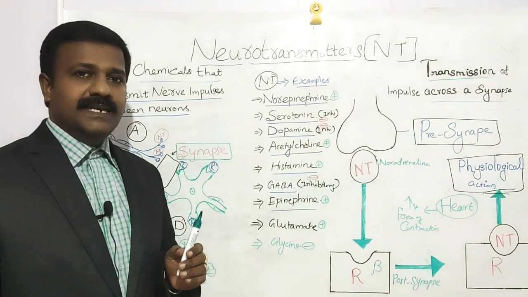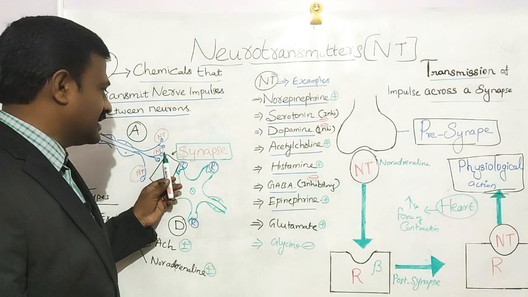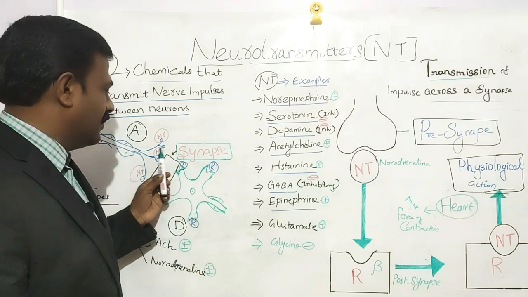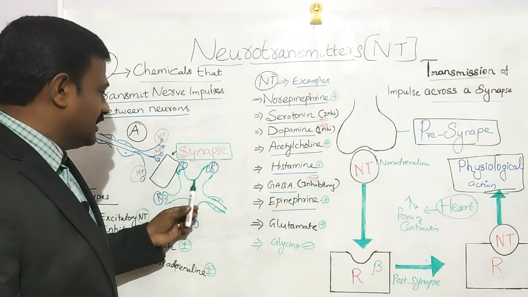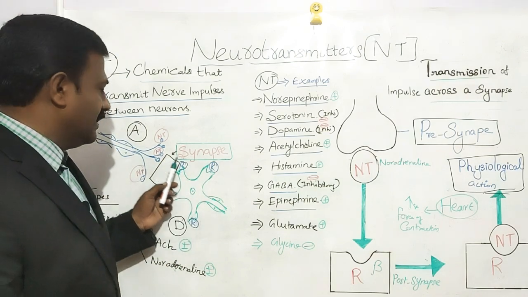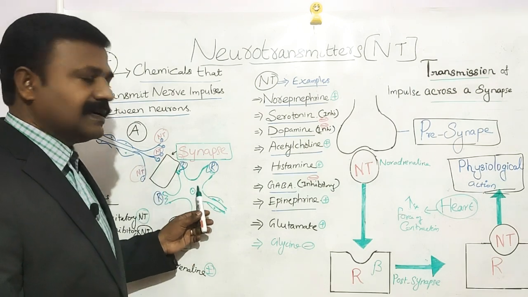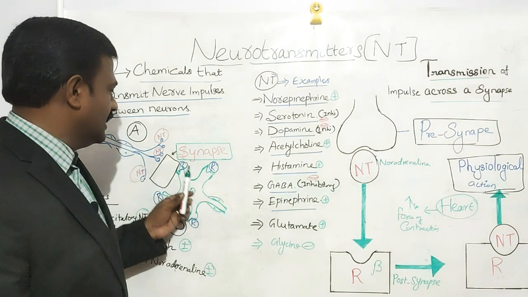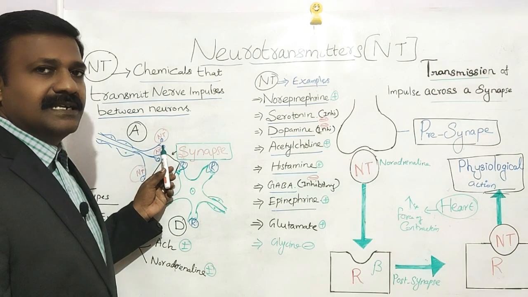Now let us see how they transmit the impulses. Generally, an impulse cannot be transmitted electrically across the synaptic cleft from one neuron to another. Here I represented the diagram of one neuron's axon part and another neuron's dendrite part. The axonal terminals consist of vesicles.